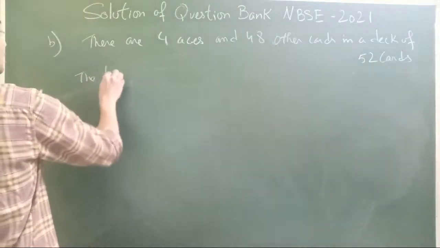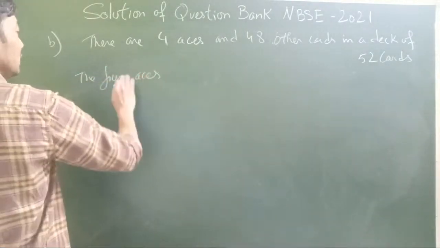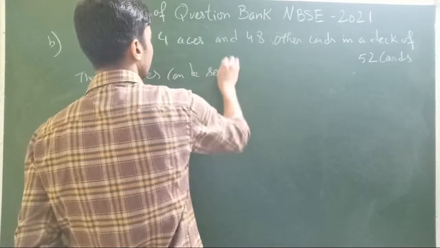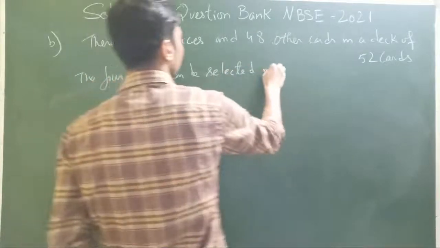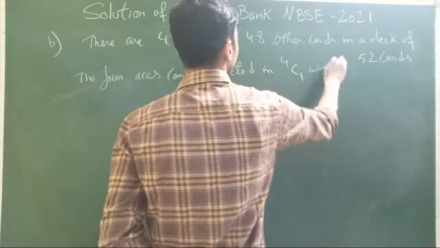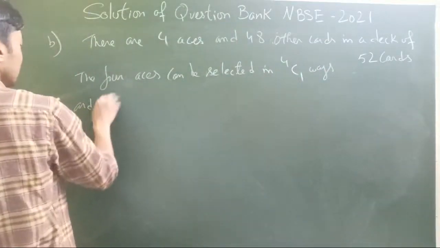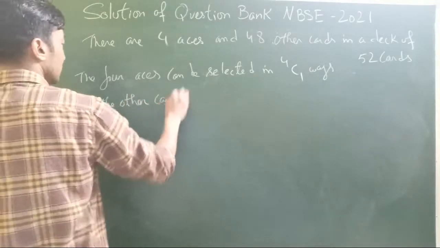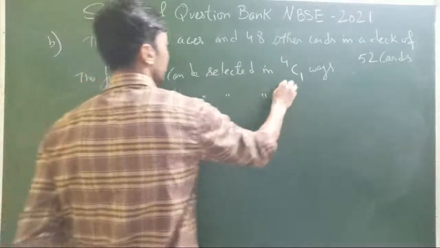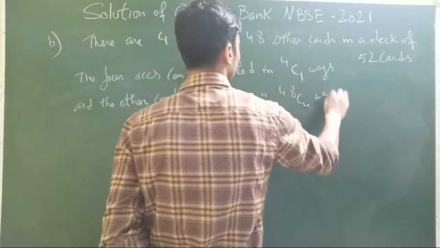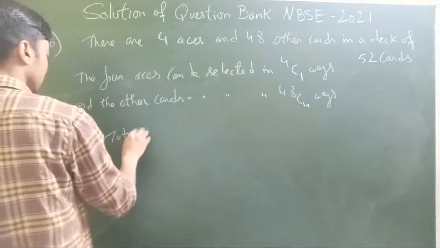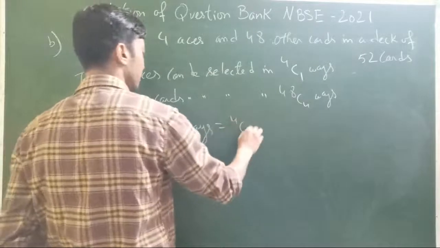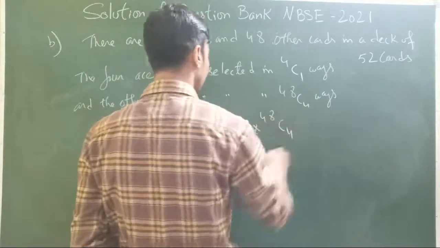So the ace can be selected in 4C1 ways, and the other cards can be selected in 48C4 ways. So total number of ways will be 4C1 into 48C4.